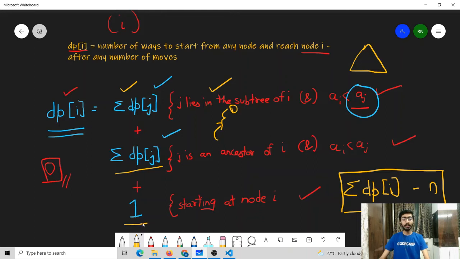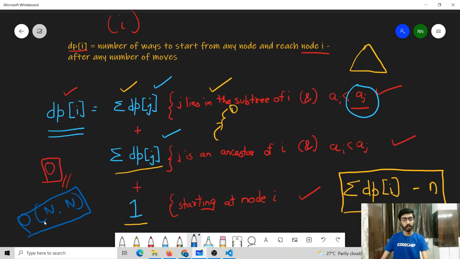Now what will the time complexity of this approach be? So in total we need to process n values of our DP table. And in order to find the value of any DP of I, we might need to traverse an entire subtree, or we might need to go to the node 1, and this at worst case can be O(n). So the total time complexity might be O(n squared).